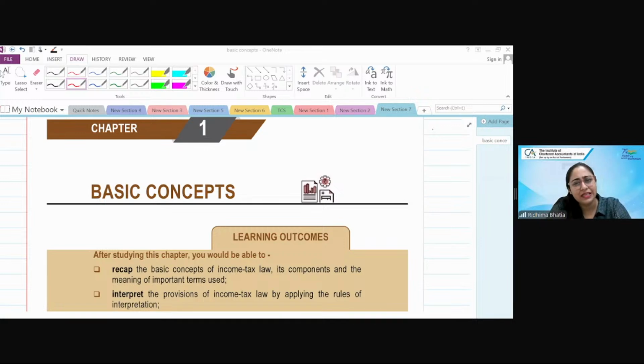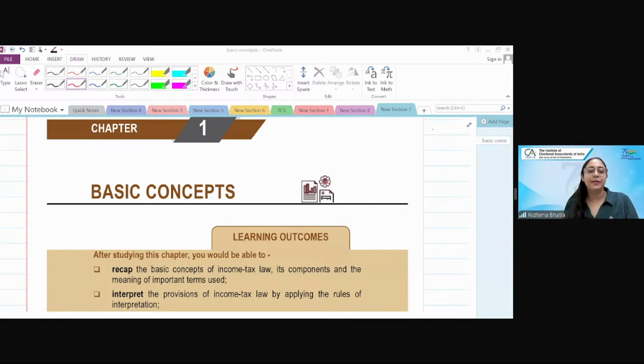Now, today's class is actually basic concepts, and most of us do not tend to study this chapter because we think that we might not have a lot of questions coming from this particular chapter. I sort of agree also. I'll not say that basic concepts is an extremely important chapter, but you know what? Basic concepts is one such chapter which we'll be doing today where you will feel a bit confident and get a bit of the warmth of income tax.